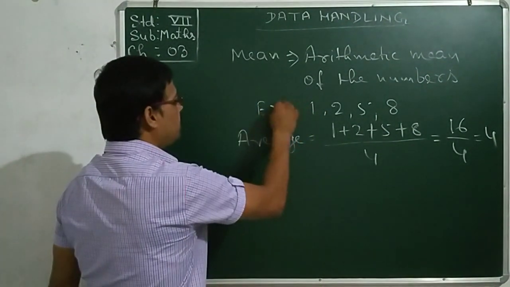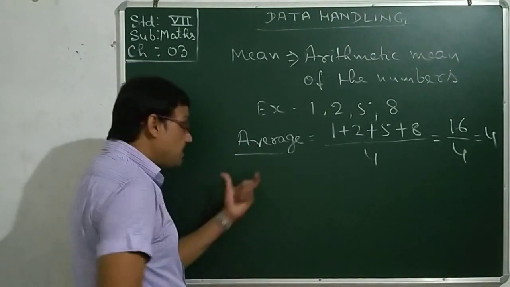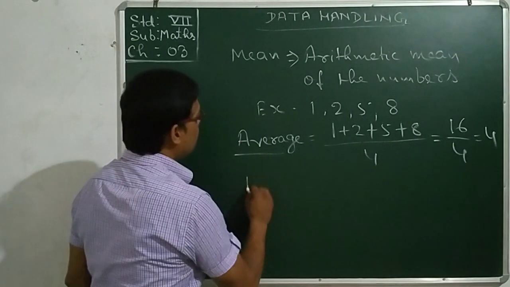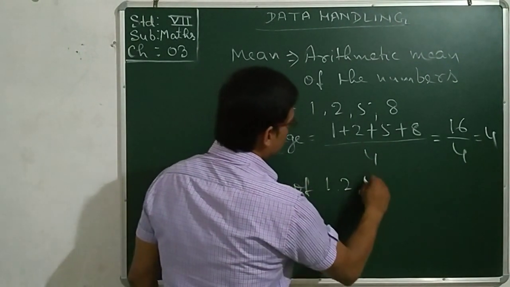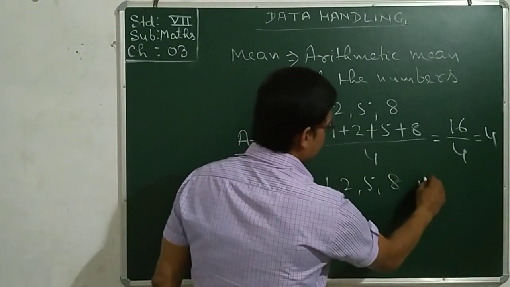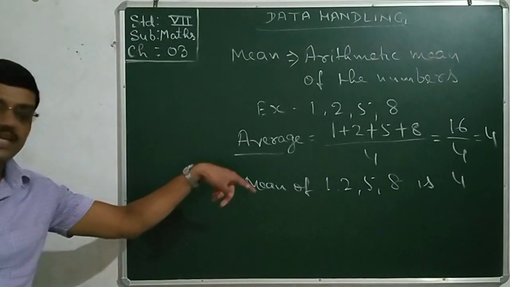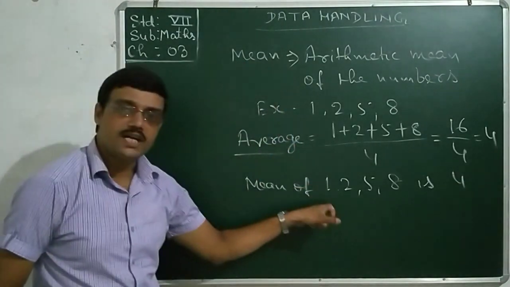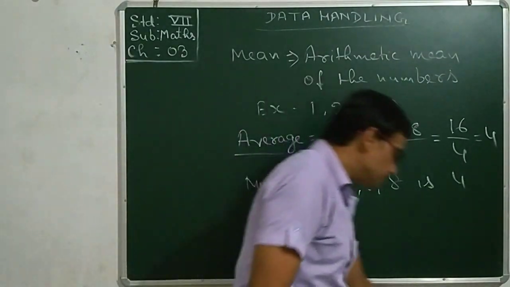So I had given one example. We can write average is the mean also. So we can write mean of 1, 2, 5, 8 is 4. Got the thing? What is mean? Mean means arithmetic mean, that is simply average. Come to the median.